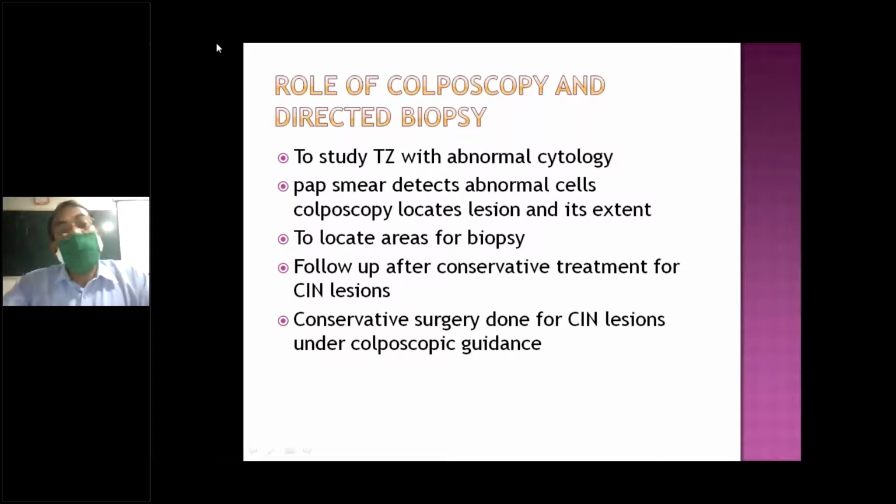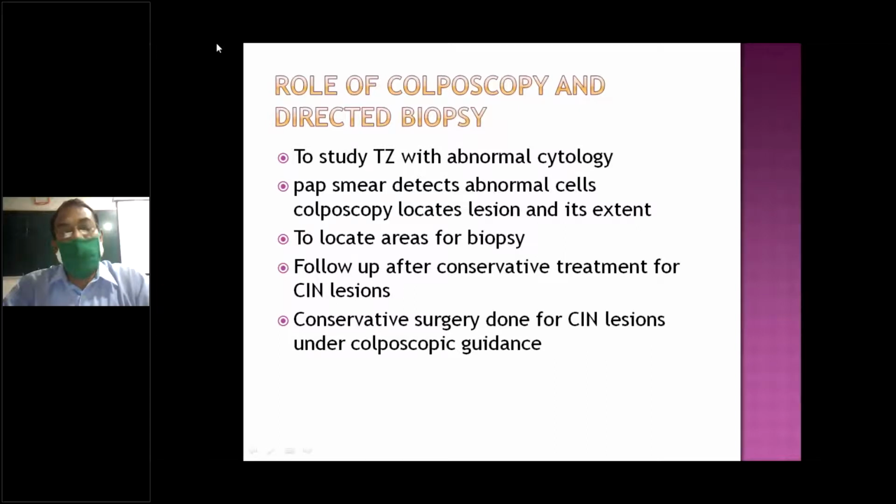Then the other thing is colposcopy. I told you that, apart from the pap smear, there is colposcopy. Colposcopy is nothing but direct visualization, with magnification, of the cervical epithelium cells. Magnification can go up to 40x, but low magnification, around 6 to 12 times, is required in colposcopy for cervical cancer.